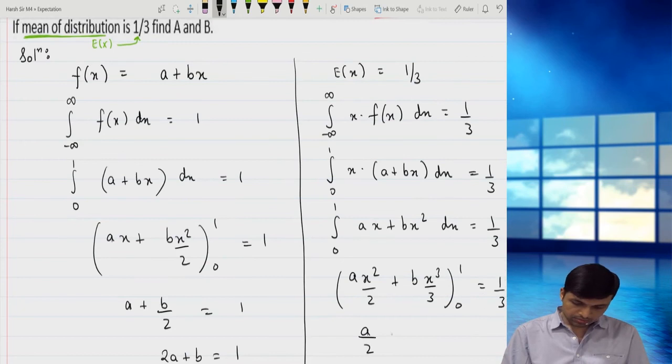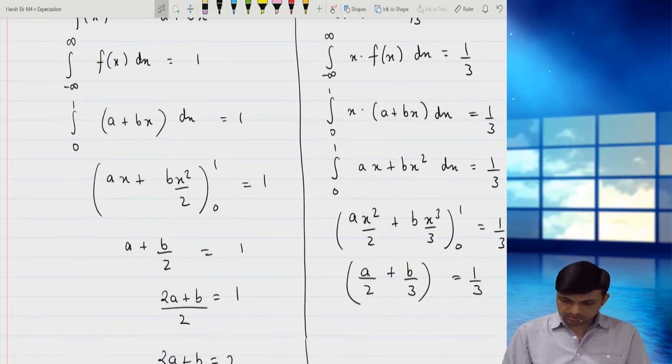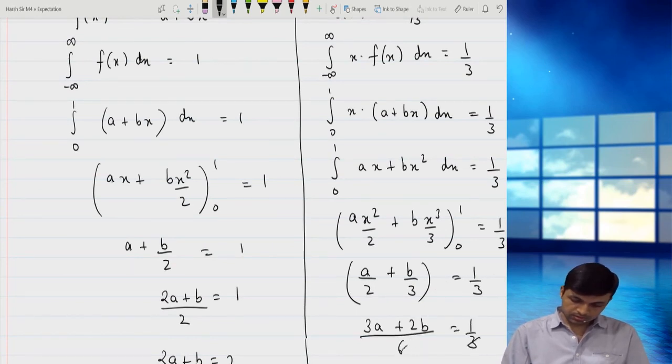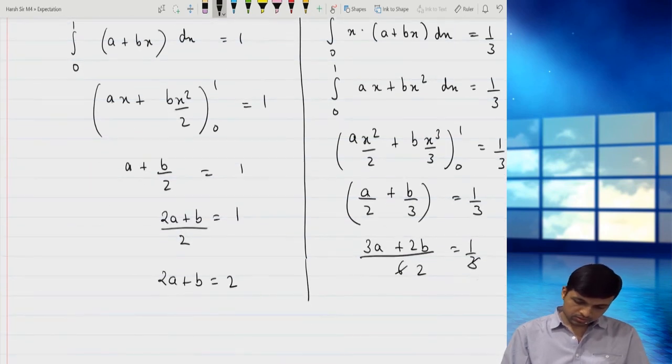This will come as a by 2 plus b by 3. At 0 it gives 0, so I am not putting 0. So 3a plus 2b, and the 2 goes on the other side. So this is equation 1 and this is equation 2.